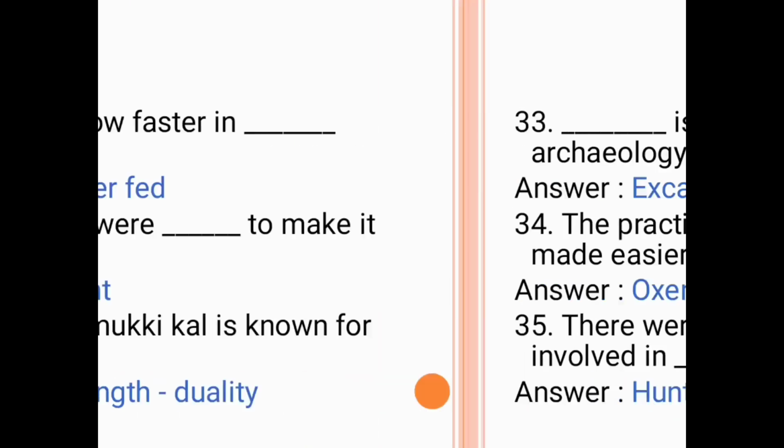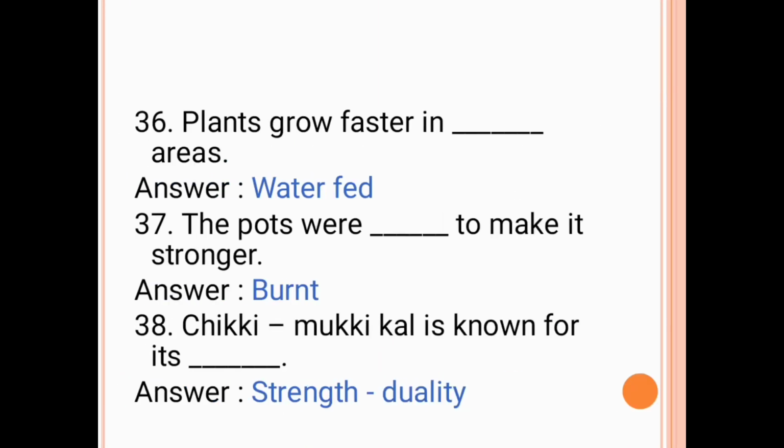The next question is, plants grow faster in dash areas. The answer is water fed. The next question is, the pots were dashed to make it stronger. The answer is burnt. The next question is, Chikkamukkal is known for its dash. The answer is strength and quality.